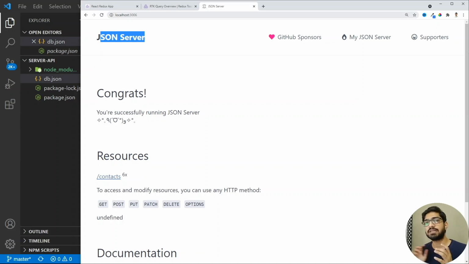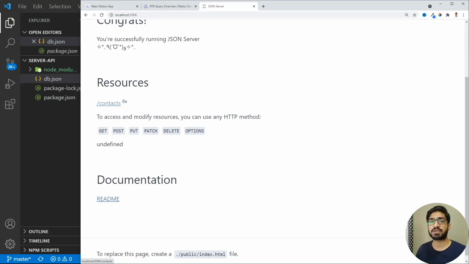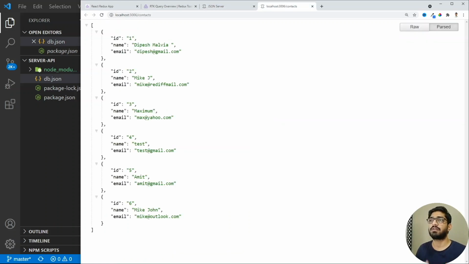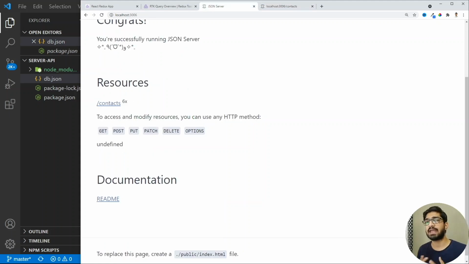We are running it on localhost 3006. And this is our resource of the contacts. If I click on this contact, then we are going to see all the contacts. Now we can have different HTTP methods on this resource, like GET, POST, PUT, PATCH, DELETE, and OPTIONS.